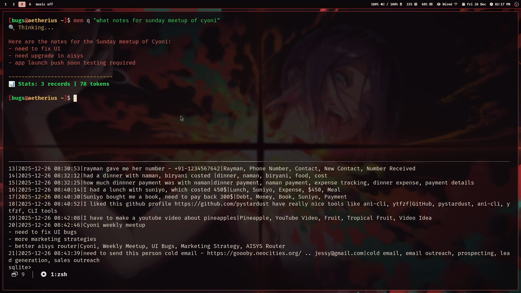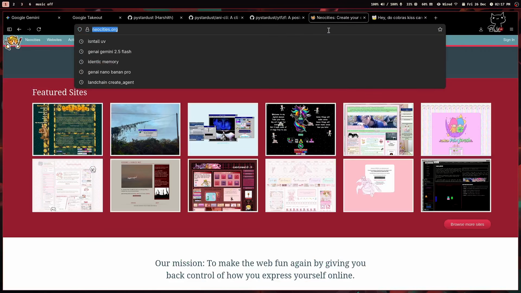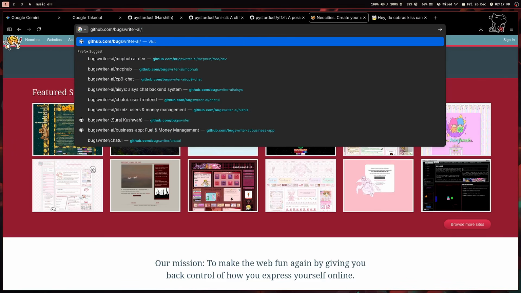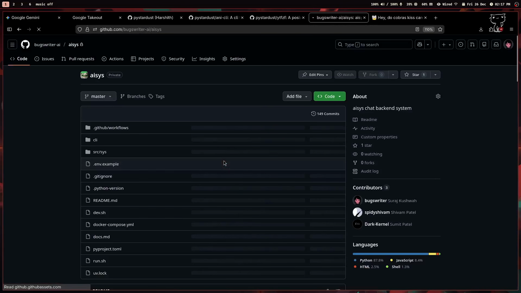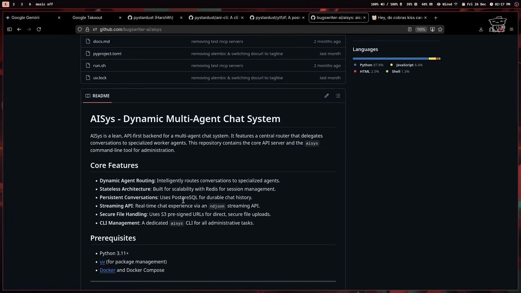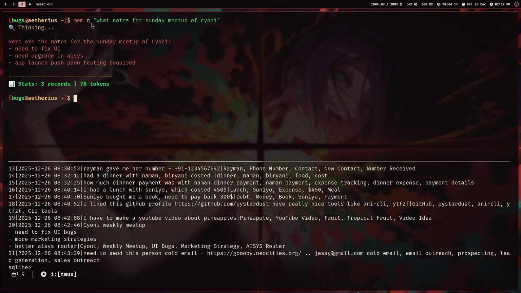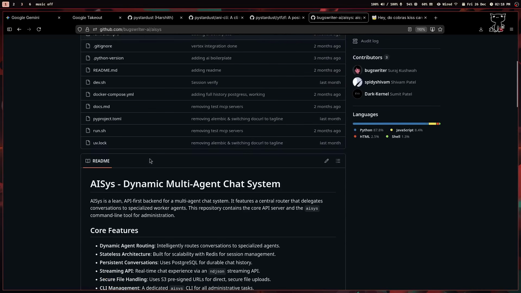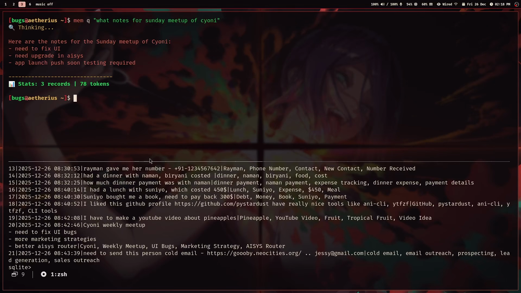So now I am trying to create this. I already have a project which I created while making Sione, called AISys. What AISys does is it is like one brain which can connect with multiple MCP servers. So this tool, I can convert it into one MCP server, and the goal of AISys is it gives me one chat endpoint, which I can connect with my watch. My watch will be audio in, audio out, or you can think of some Telegram bot. You can create one single Telegram bot.